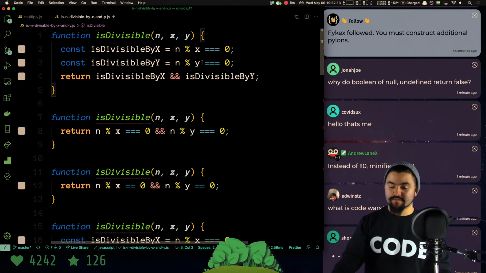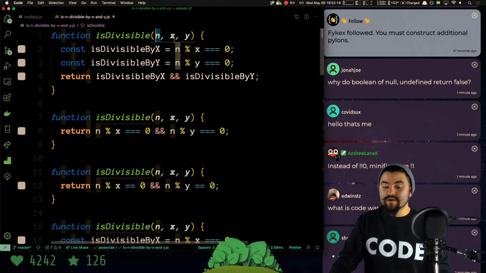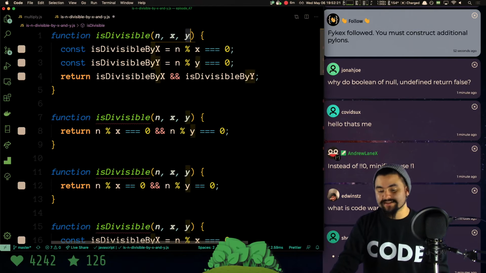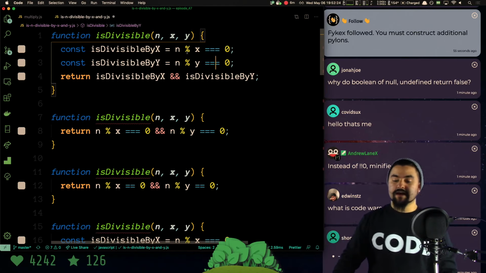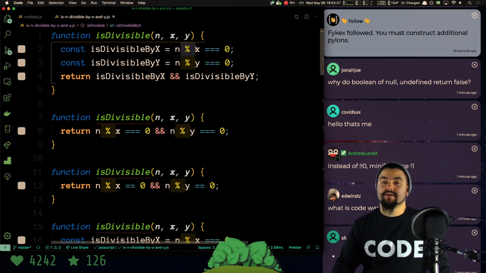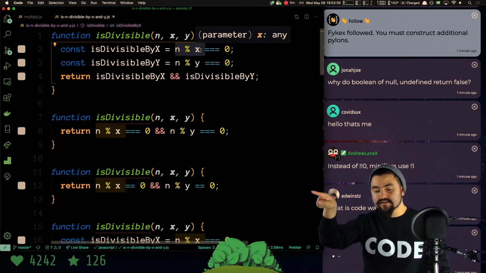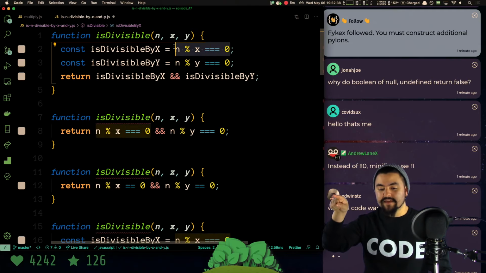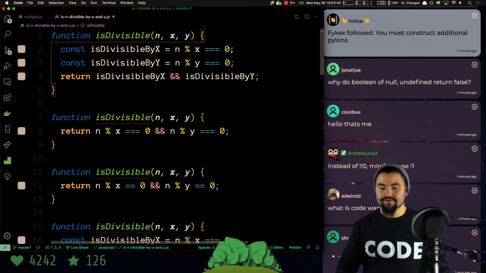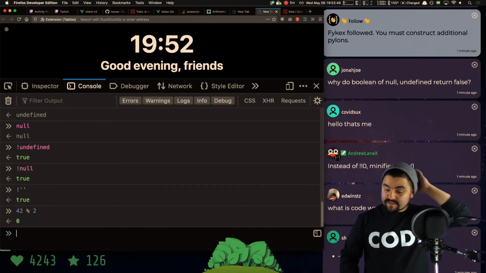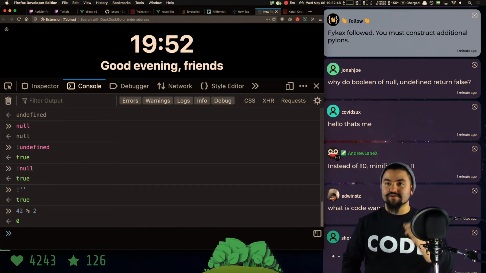But regardless, what we have to do in this particular problem is take a number and return true, a Boolean true, if that number is divisible by both x and y. What we figured out was that in programming and in math, there's an operator called the modulus operator, which returns the remainder of the division by a given number. So what this says is if the remainder of the division of n by x is 0, this actually results in true. I'll show you what I mean by that in our console. If I do 42 mod 2, that gives us back 0, because the remainder of the division, so 42 divided by 2, is what?